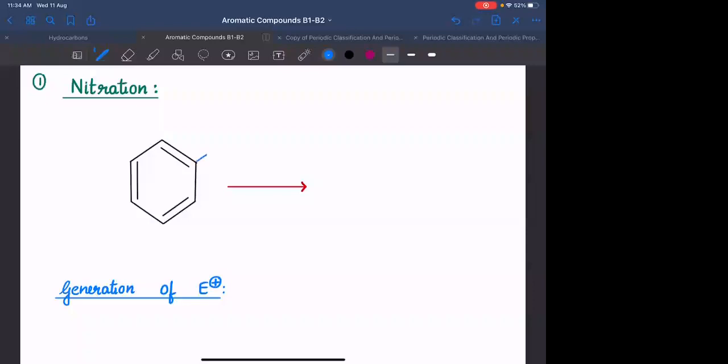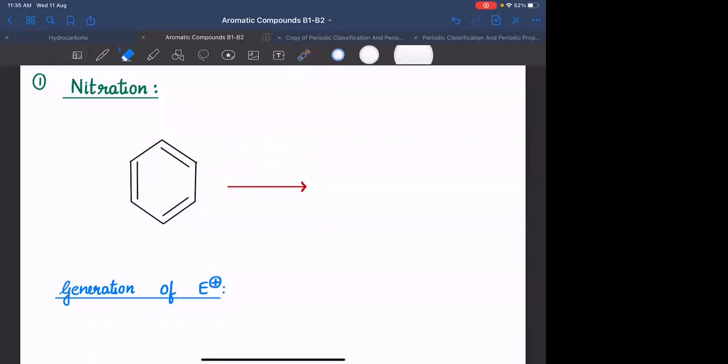अगर इसके ऊपर हाइड्रोजन है, if I am removing this hydrogen, it will be removed as H positive. If I am having NO2, तो कैसे ऐड हुआ होगा? NO2 पॉजिटिव जैसे ऐड हुआ होगा ना? Agreed? If there is hydrogen, वो H positive जैसा हटाया. If there is NO2, उसको हटाने के लिए I will be removing this as NO2 positive ना? So what is the electrophile in case of nitration?